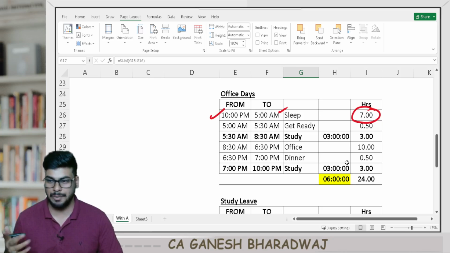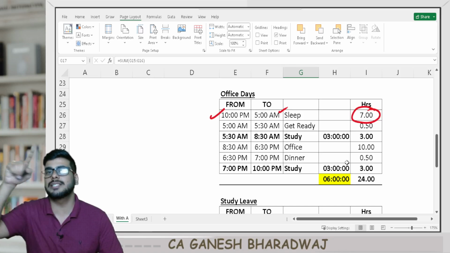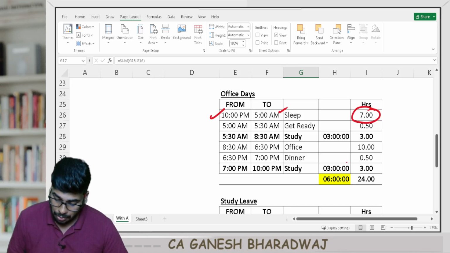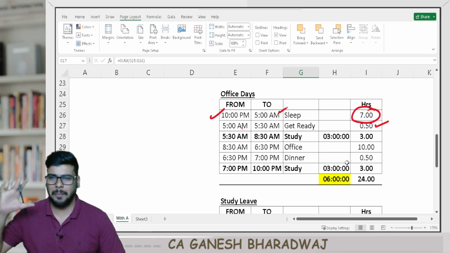Please cut down on social media. No other option, because it's very addictive. And the moment you watch more of social media again and again, you're compromising on your sleep. Don't think that it's only sleep time. No, the quality of your sleep decides the next day's efficiency. Now, 5 to 5:30, the same thing. Get ready with your yoga and all these things. If possible, 10 deep breaths and have a bath and all of that.